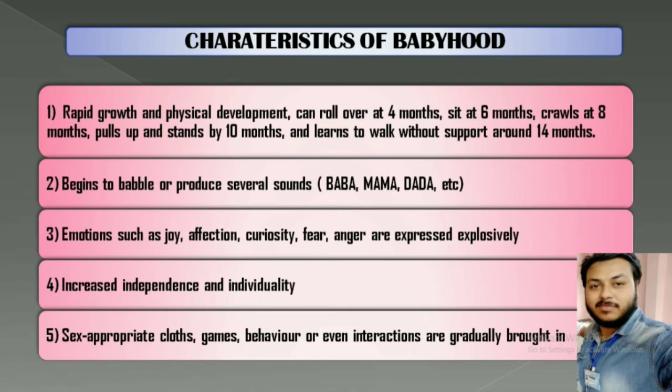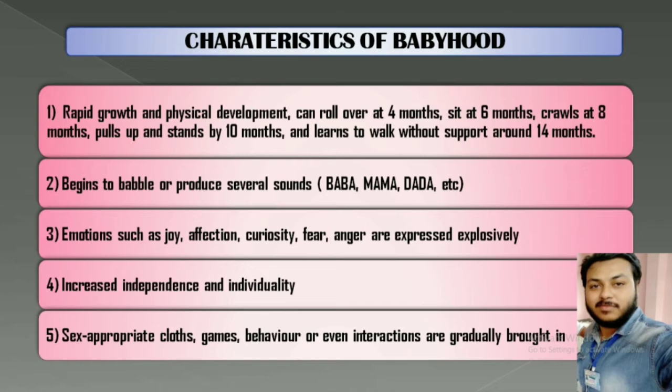Then he shows emotions. How does he show emotions? By showing joy, affection, and curiosity when he sees something new. Then he shows anger and fear. This emotional development also occurs in babyhood. Then increased independence and individuality. In babyhood a child learns so many things, and a sort of independence is attained. Sex-appropriate clothes, games, behavior, and even interactions are gradually brought in.